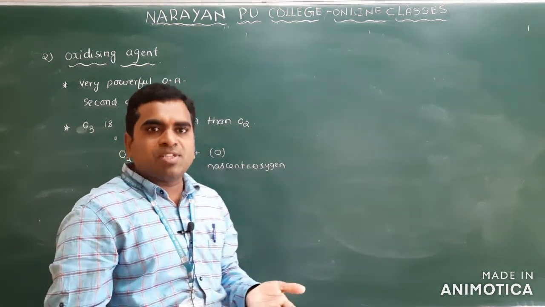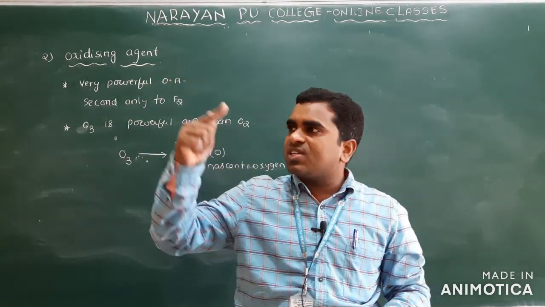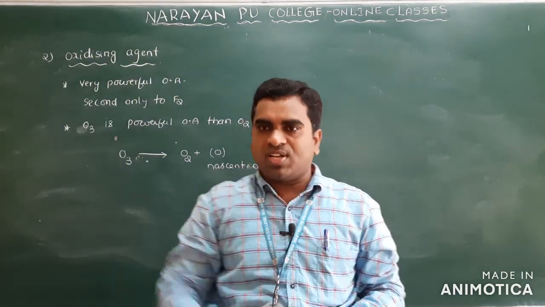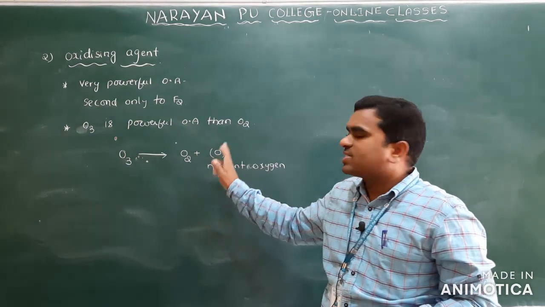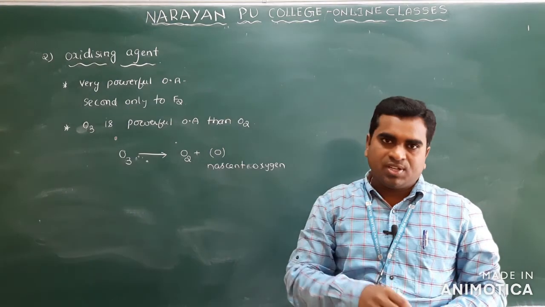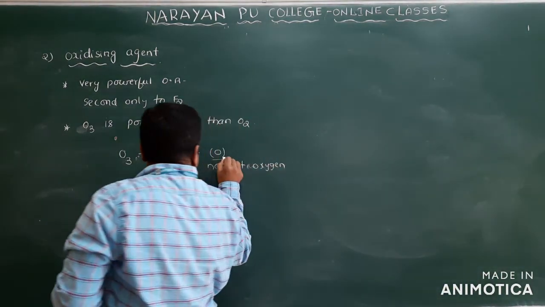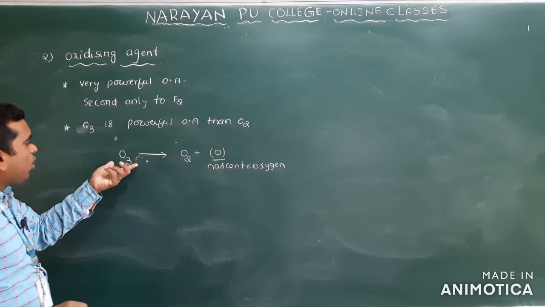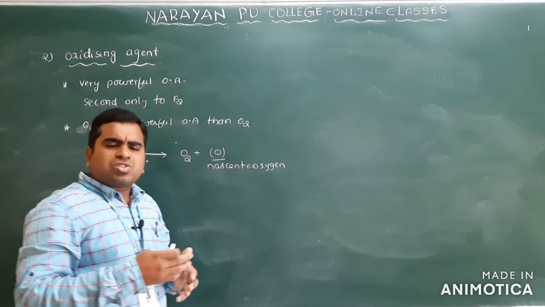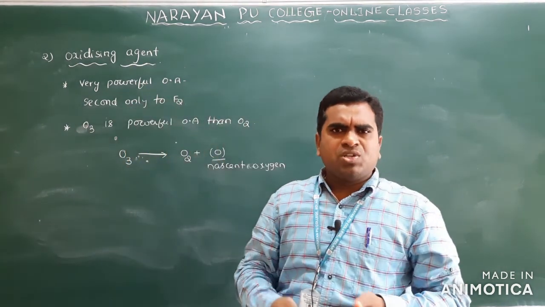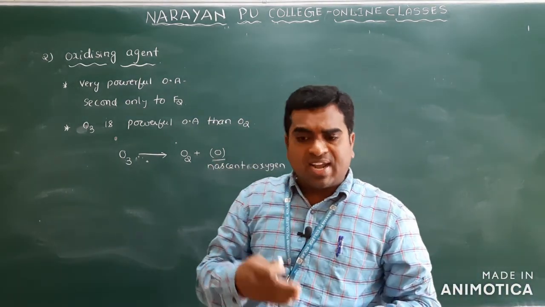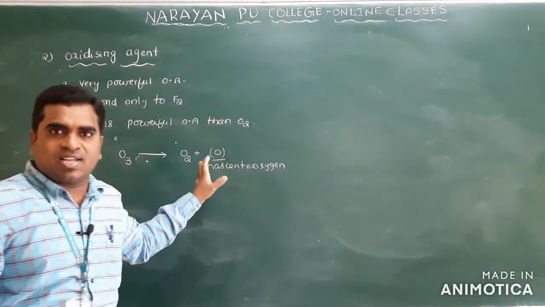Clear? Oxidizing agent means what? It oxidizes other substances. How does it oxidize other substances? By providing oxygen. Ozone provides oxygen to the other substance, and so that substance gets oxidized. So the nascent oxygen is responsible for the oxidizing property of which one? Ozone. Ozone oxidizes compounds, metals and non-metals, and it also acts as a reducing agent and bleaching agent, and we will discuss all of these one by one.